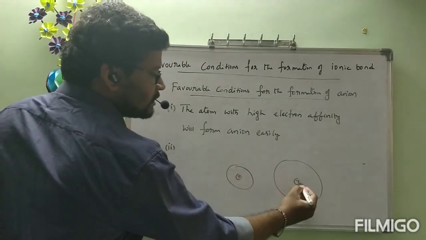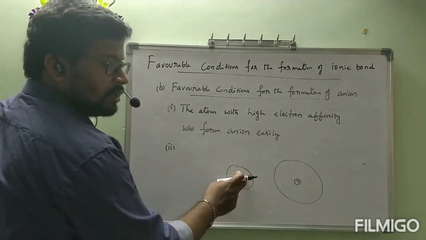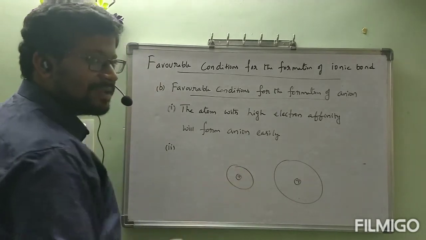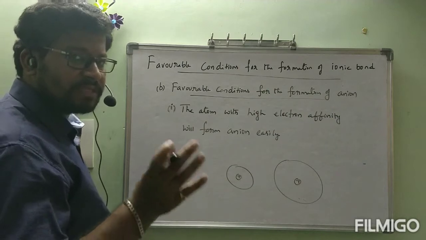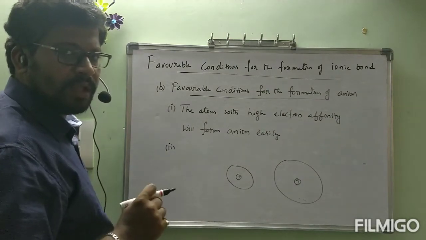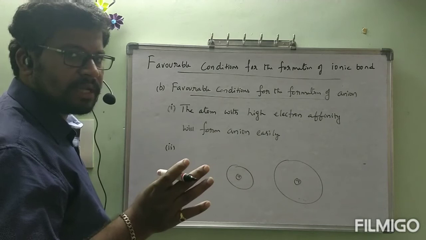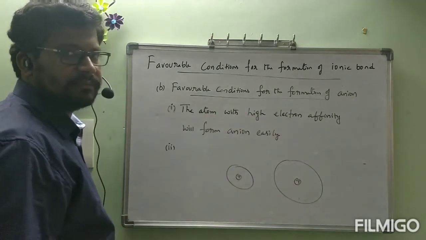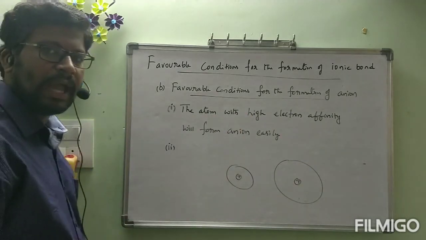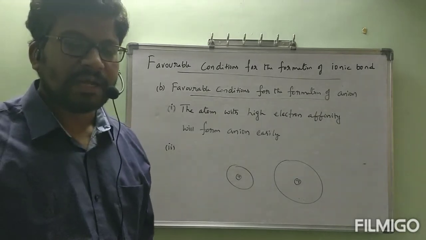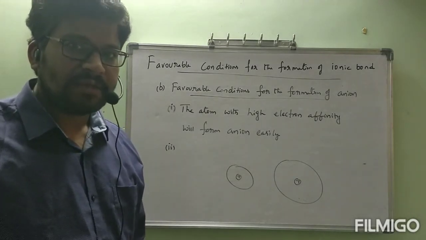Which one can gain the electron easily? This one. It will be formed as anion easily. So the atom with smaller atomic radius can form anion easily.